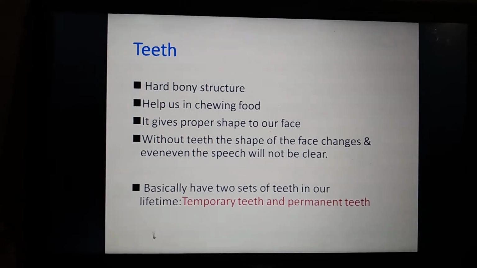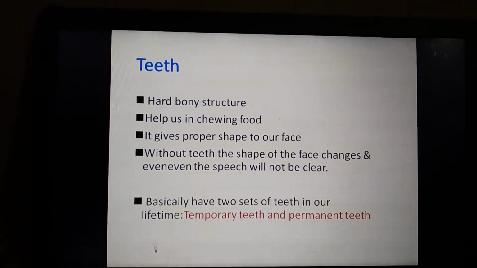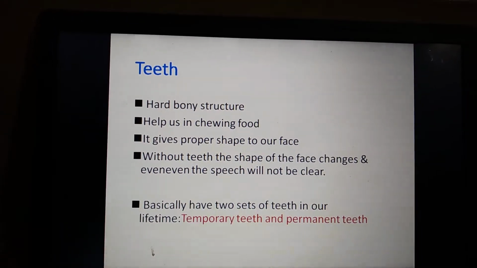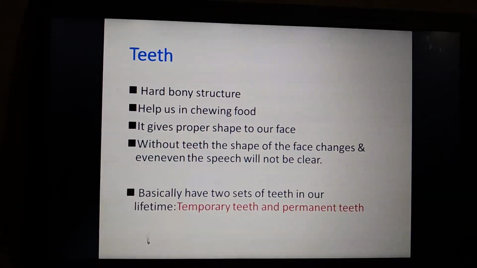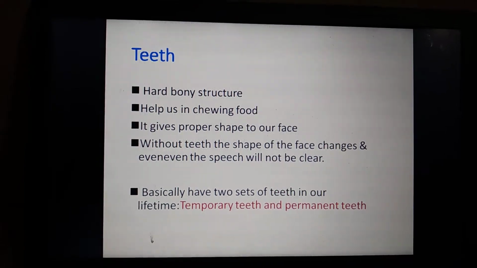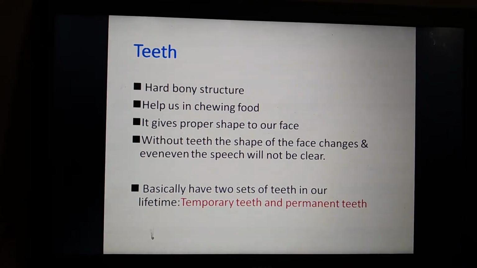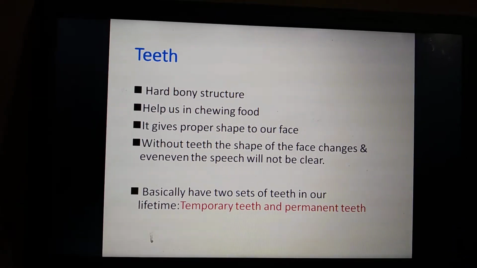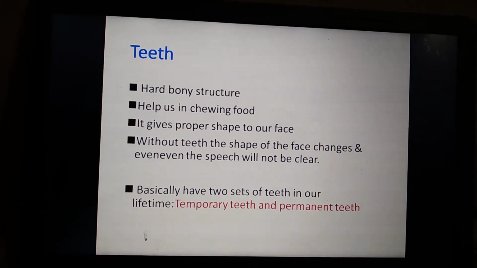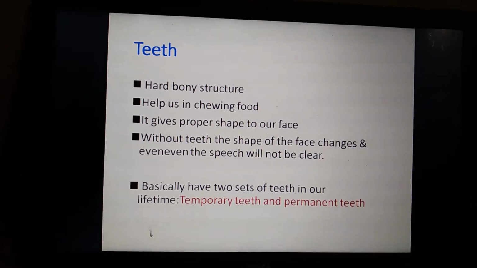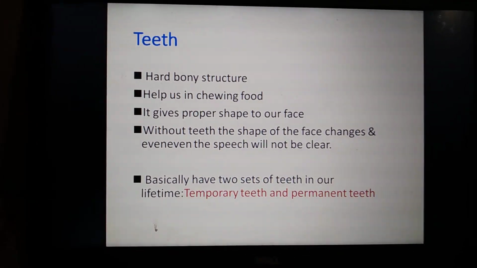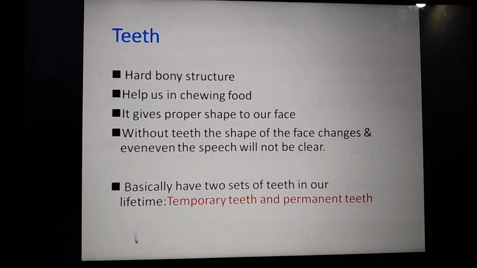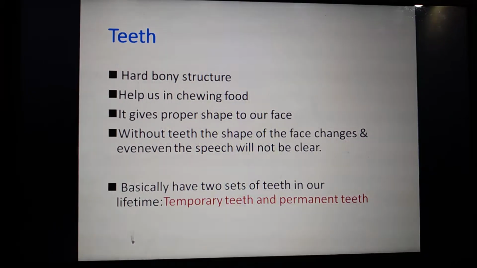The first topic is teeth. The teeth are a hard, bony structure. Have you seen your teeth? We can't break the teeth, right? It is the hardest bony part in our body. It also helps us to chew the food.